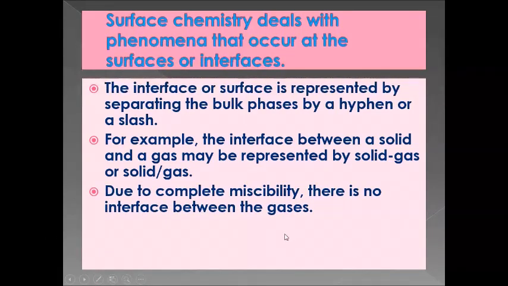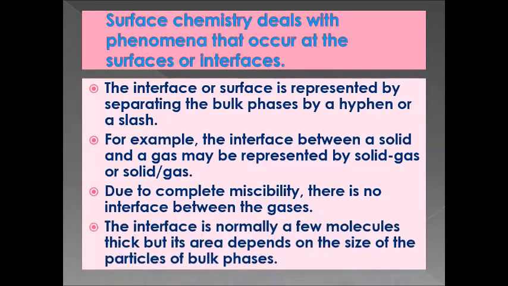Due to complete miscibility, there is no interface between gases. We have learned that if two gases are there, they just diffuse into each other because of the complete miscibility. So there we can't say what interface or surface is there, or we can't represent that. The interface is normally a few molecules thick, but its area depends on the size of the particle of the bulk phase.